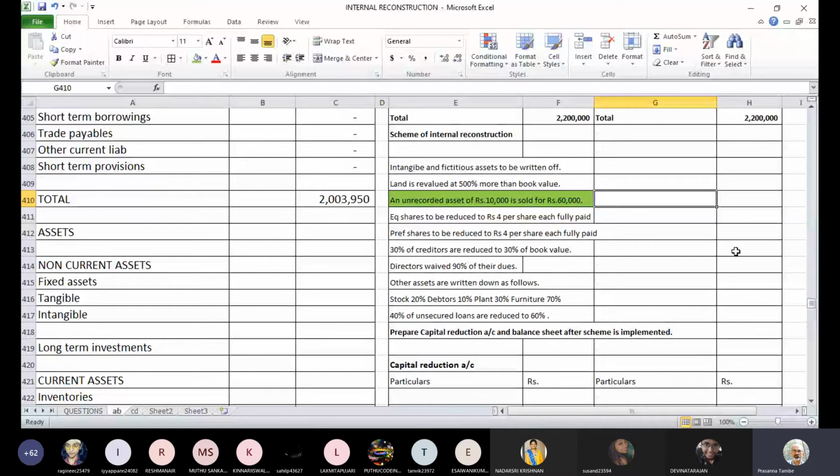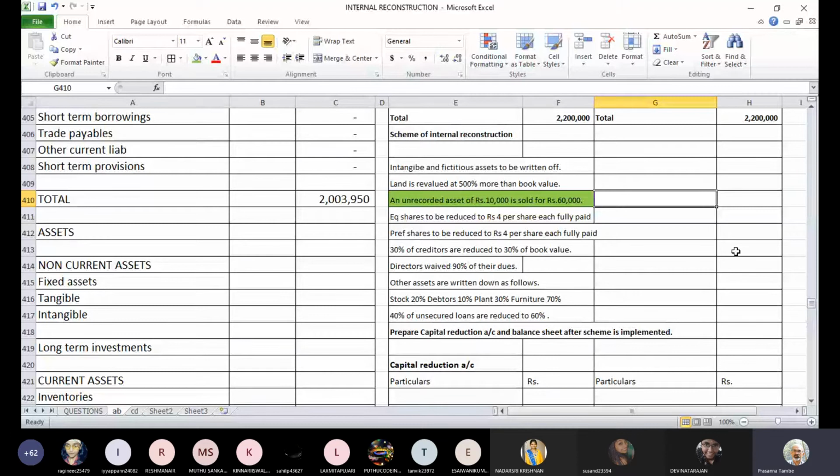Your original OD balance was 40,000. And with that OD balance, if you sell the asset for 60,000, what will happen to the bank balance then? Will it remain as an overdraft? No, it will turn to be a positive balance now. How much will be the positive balance?